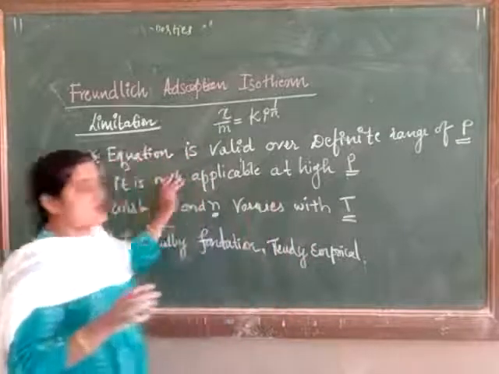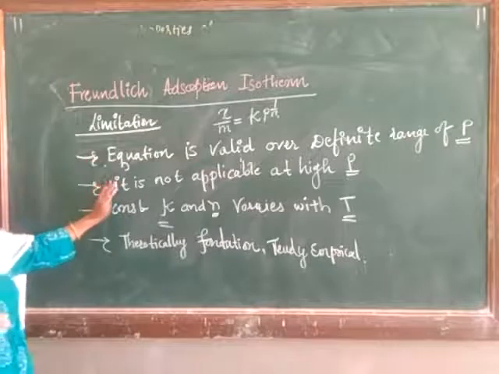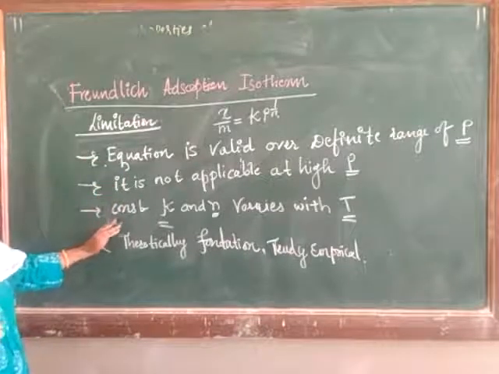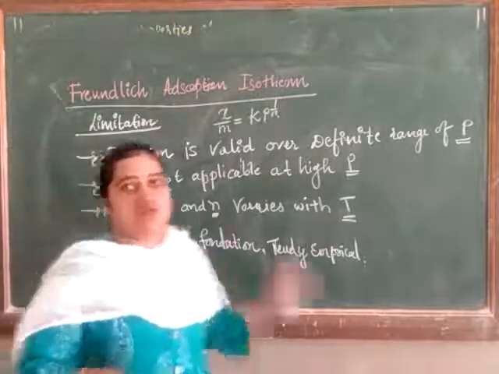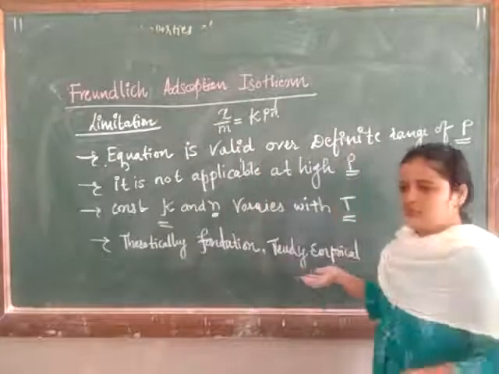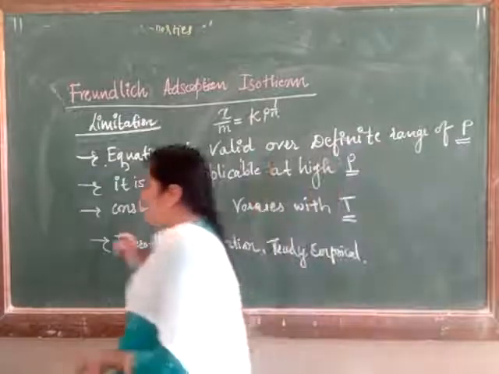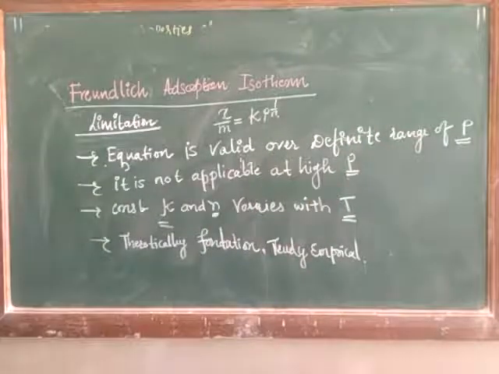Next, we saw the limitations. The equation is valid over a definite range of pressure. It is not applicable at high pressure. The constants K and n vary with temperature, and it has no theoretical foundation and is not practical, so the equation is truly empirical in nature. This is about the Freundlich adsorption isotherm. In the next part, we will see the Langmuir adsorption isotherm.